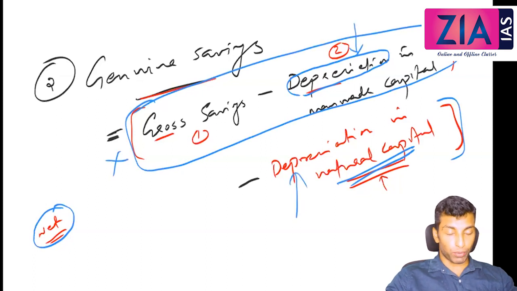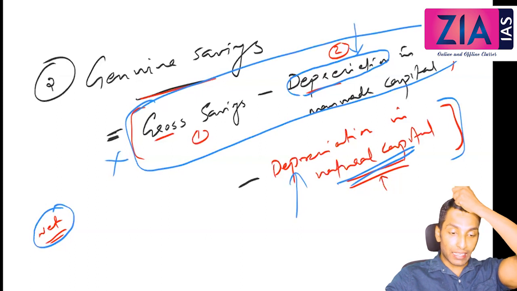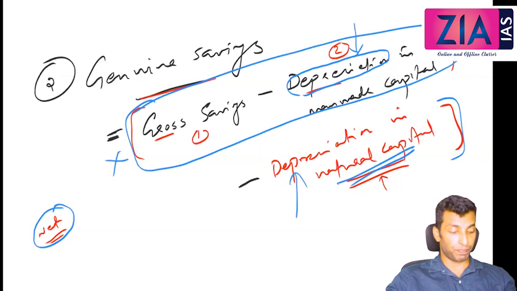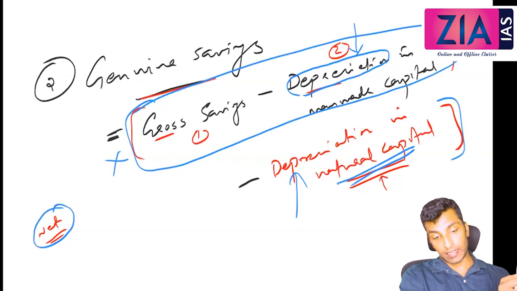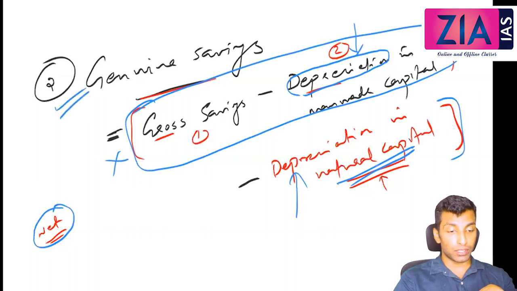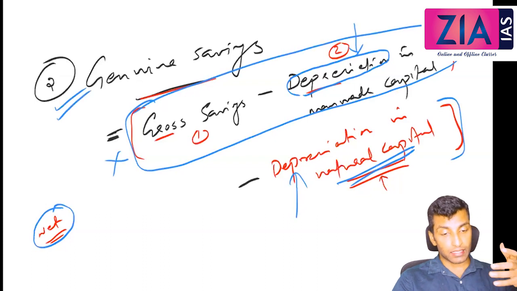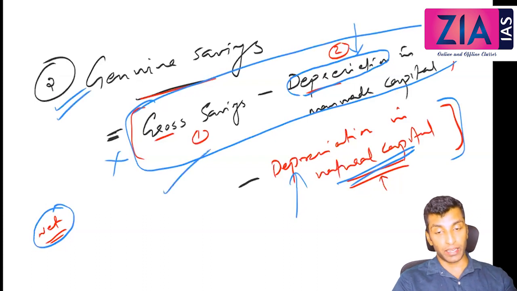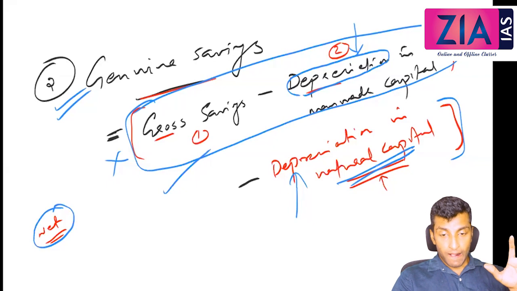So for both indicators we have discussed, there are practical problems in the application, whether it is green GDP or genuine savings. But theoretically, you should know, in case the question is asked, you should be in a position to understand it, okay? And in your essays and all, you should be in a position to talk about this in your mains and essay. In case of prelims, if they are asking, you should have a clear idea what this is. Okay?